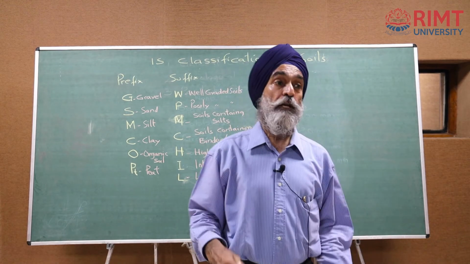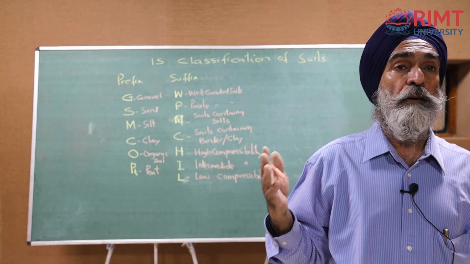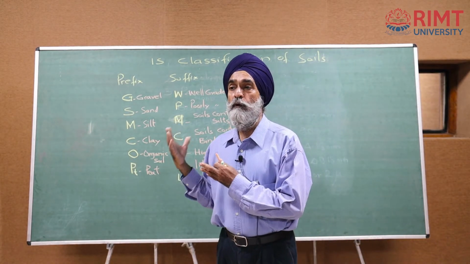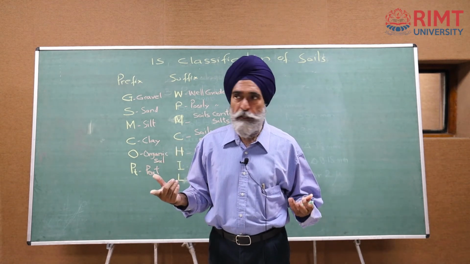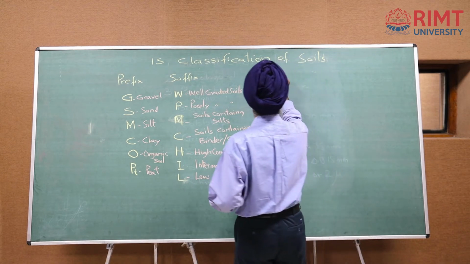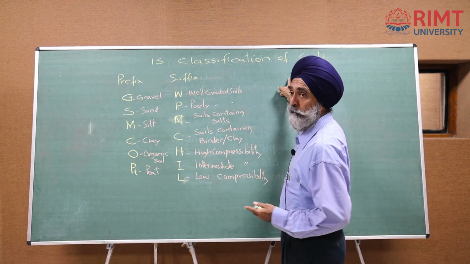In all, there are 18 such soils. So, it becomes very difficult to remember all these 18, but we have got another method of expressing all these 18 and it will become very easy to remember. Okay? So, we are going to put it like this. I am going to put all the prefixes over here.